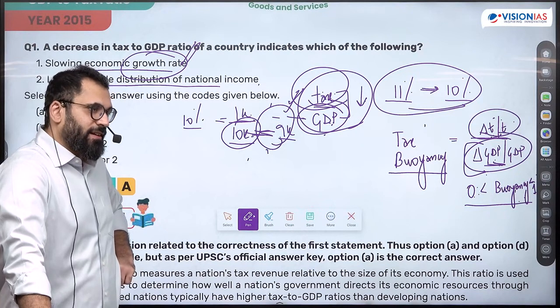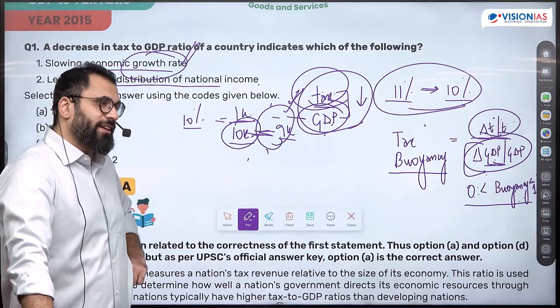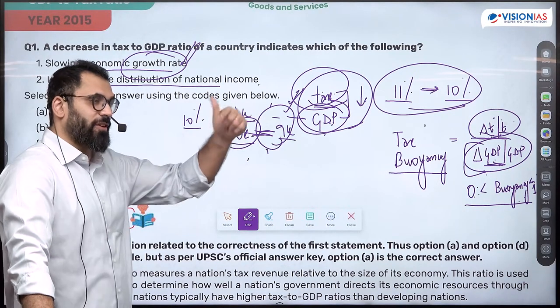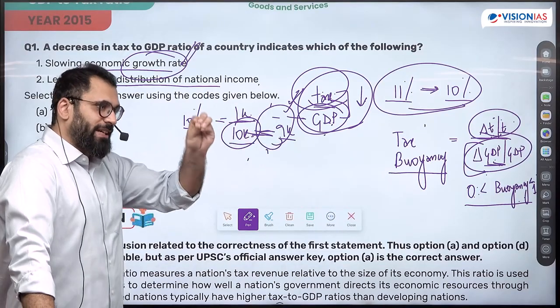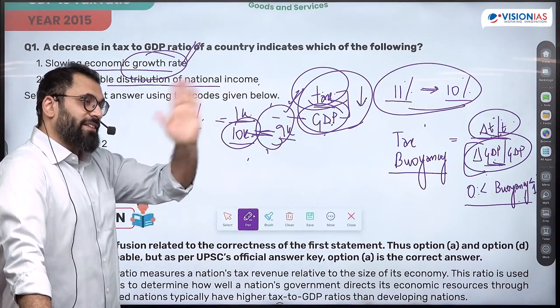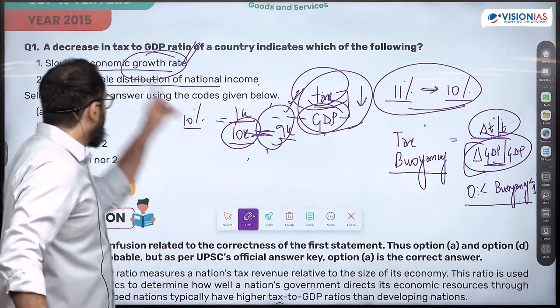Yes, GDP has fallen, but the efficiency of tax collection is increasing. That means your tax buoyancy has grown greater than 1. This is what you're saying: the percentage has fallen, but tax collection is higher. But how probable is that case? That can happen. But does it negate that this cannot happen?